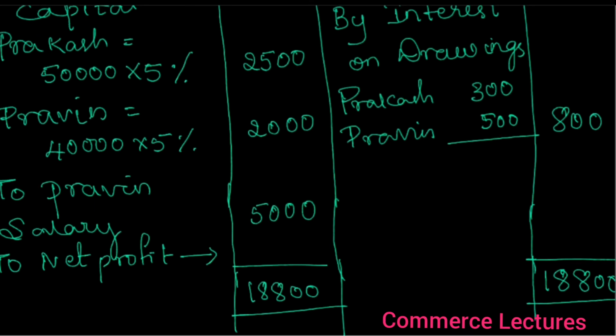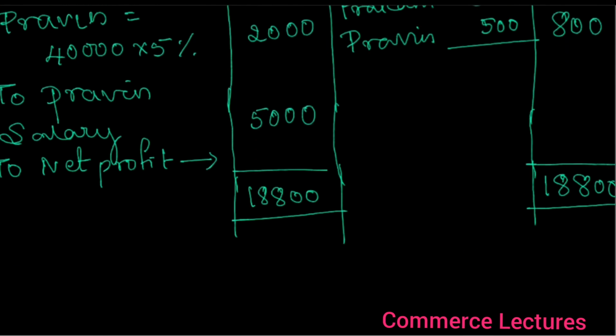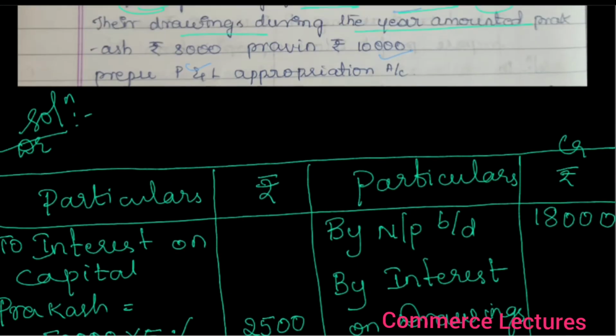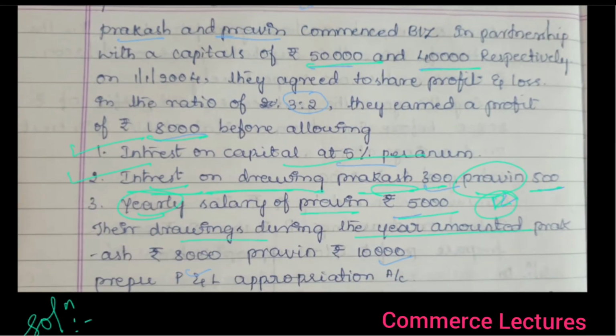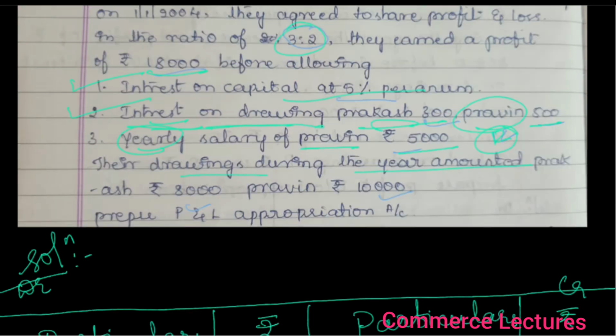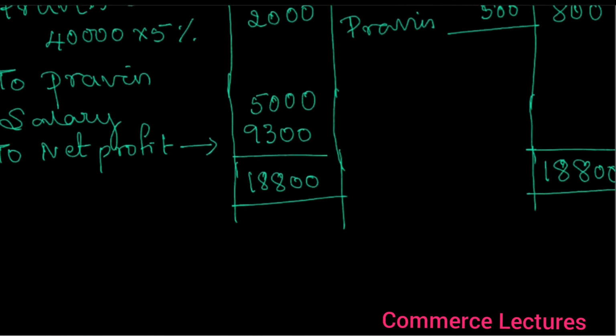How much will it be? 9,300. Now what you have to do? Share it among the partners, Prakash and Praveen, in the ratio of 3:2.